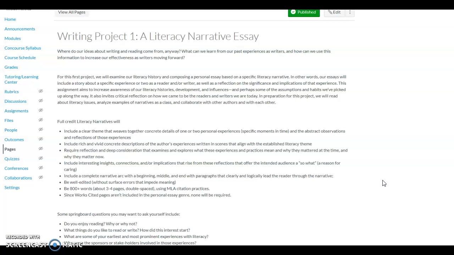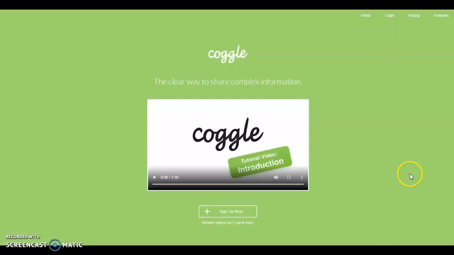One of the best ways to brainstorm for new ideas is to use different tools than we are used to using. One of my favorite things to do is mind mapping, and I'll show you what I mean. This is what we are going to use for this activity. Kaggle is a great free online program that we are going to use to map out our memories.